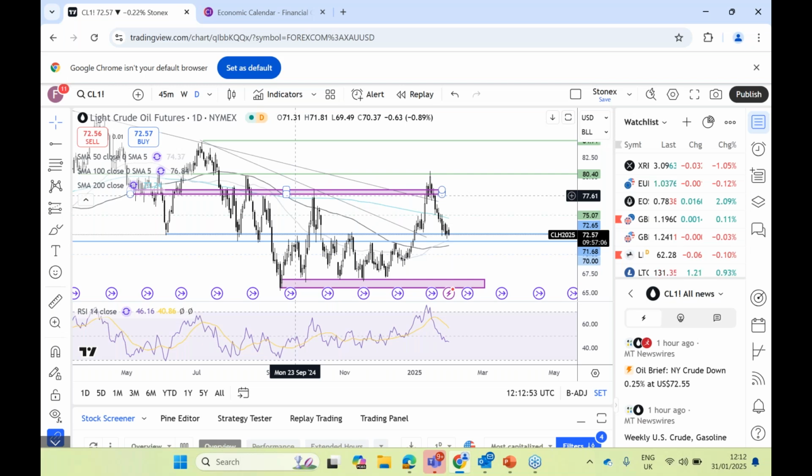Just going to double check that one now. So as far as trade tariffs are concerned, it is the 3rd of February. We've also got the OPEC meeting.